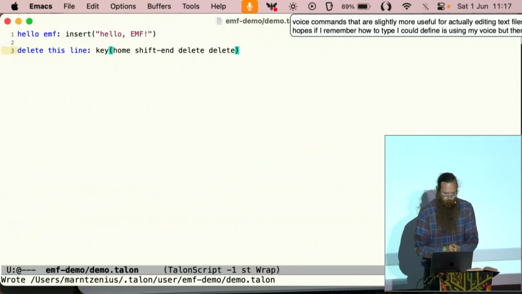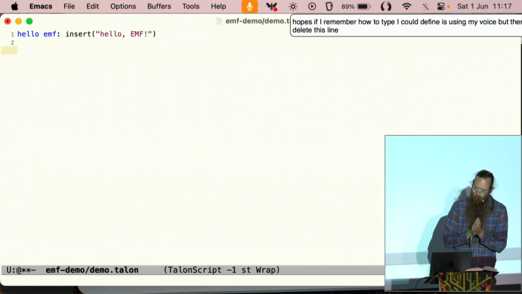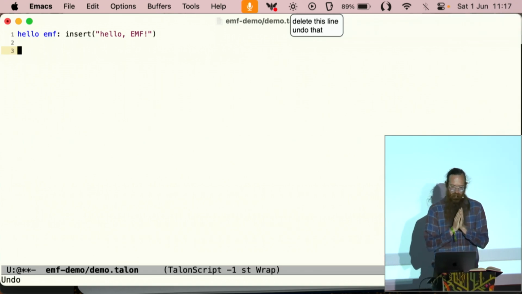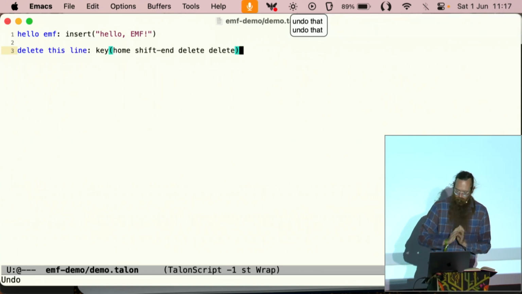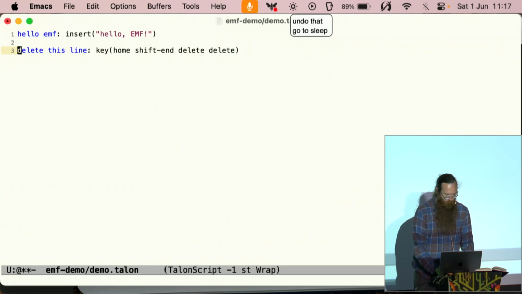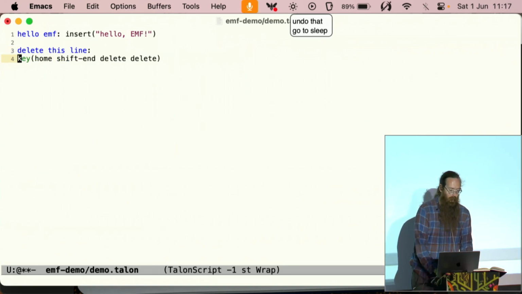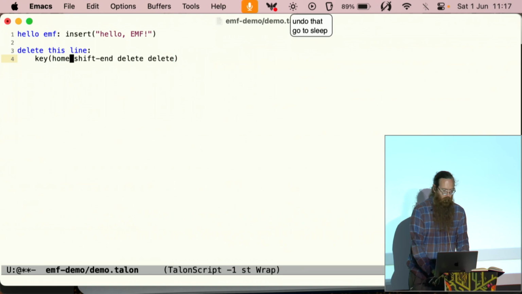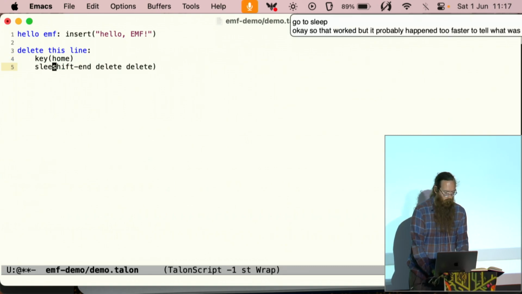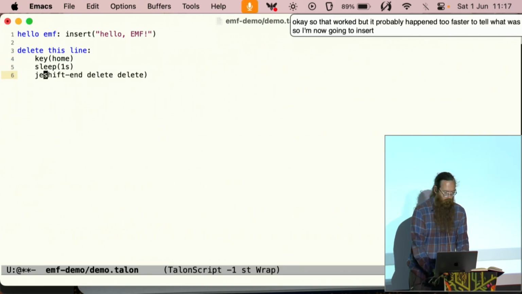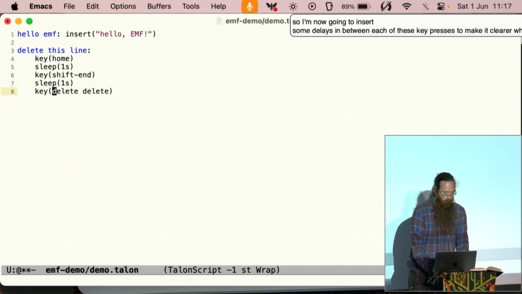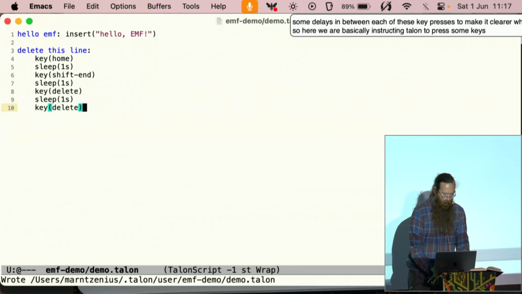Delete this line. Undo that. Undo that. Go to sleep. Okay, so that worked, but it probably happened too fast for you to tell what was going on. So I'm now going to insert some delays in between each of these key presses to make it clearer what is going on. So here we are basically instructing Talon to press some keys on our behalf.